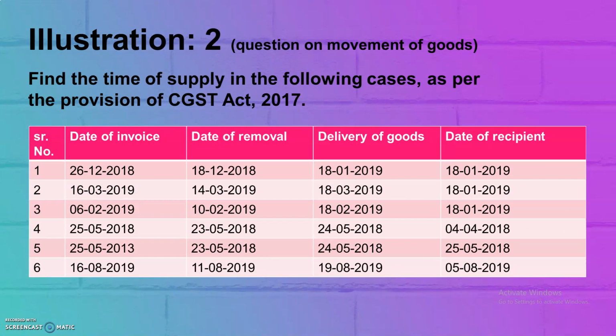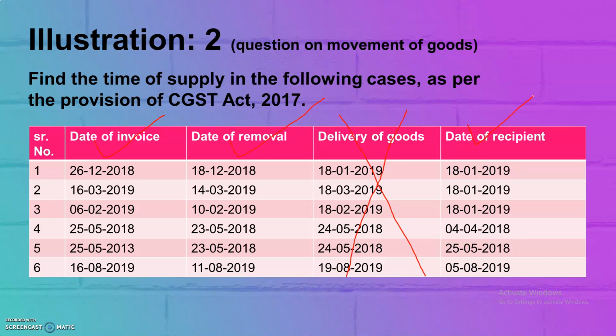So we will require date of invoice, we will require date of removal, we will not require delivery of goods, and then we require date of receipt of payment.